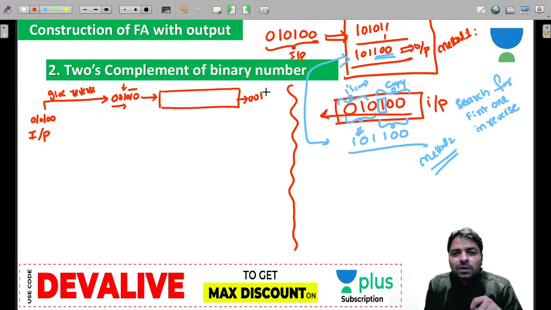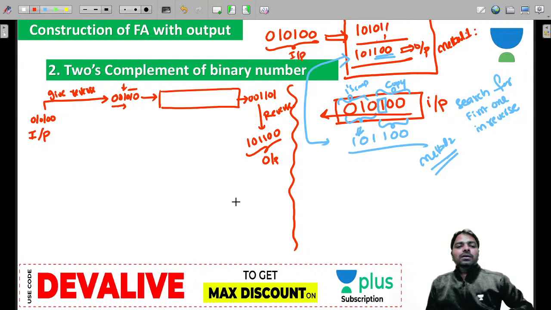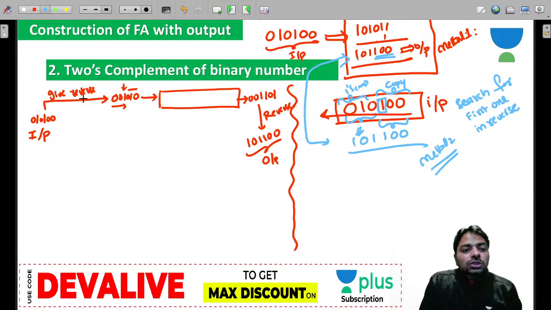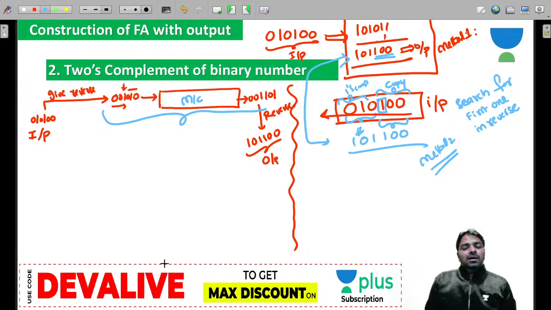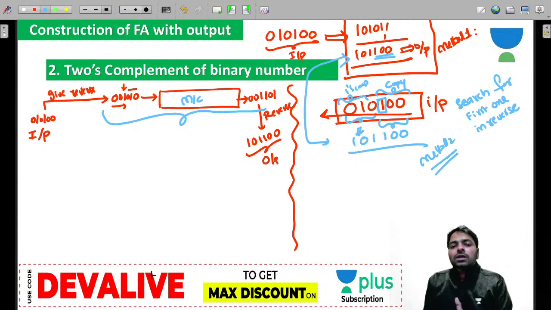After that ones complement 1 0 1. So here again do the reverse, then you will get the actual output 1 0 1 1 0 0. This is the actual output now. Clear? But the machine is going to do this much only. This is the machine behavior: you give the input in reverse order, the output is also produced in reverse order, so you do it manually. For that you may use a buffer or some other things to do the reverse.